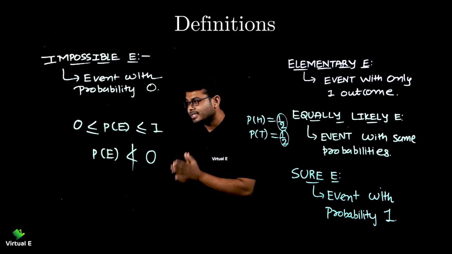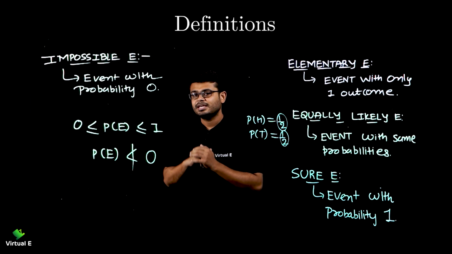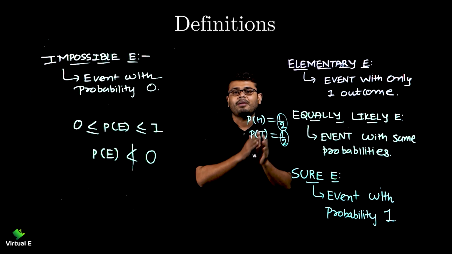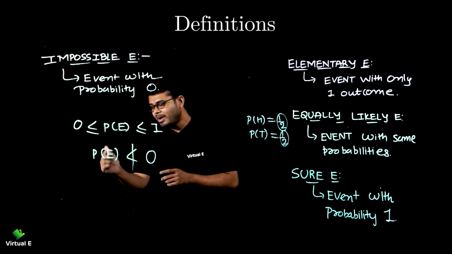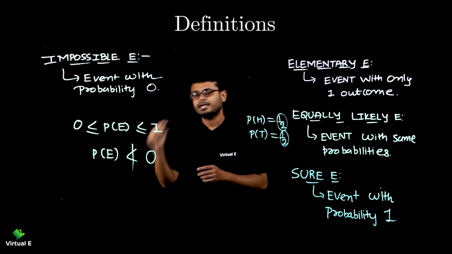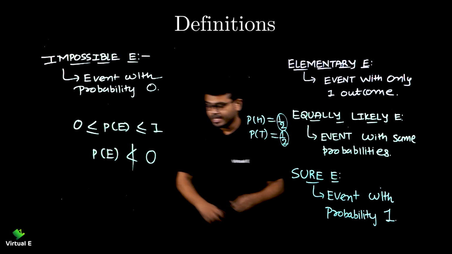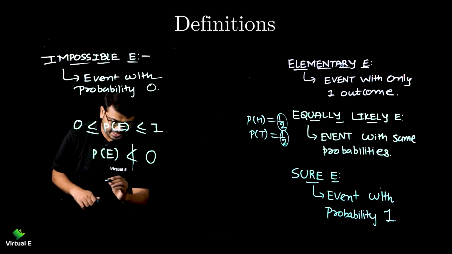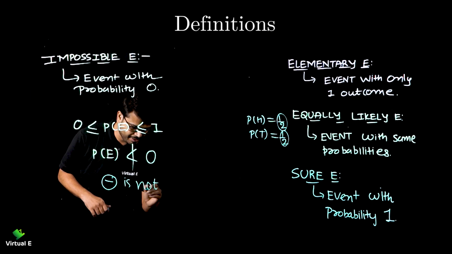Remember, whatever you get, the answer should be between 0 and 1. Then only we can say that it can be the probability of an event. One more conclusion: the probability of any event cannot be less than 0. Less than 0 means what? It cannot be negative. Negative is not possible, remember, right?